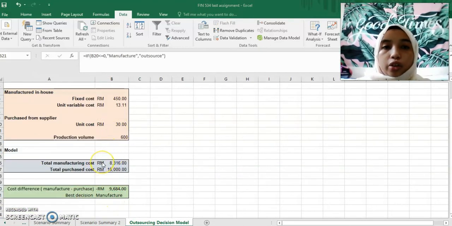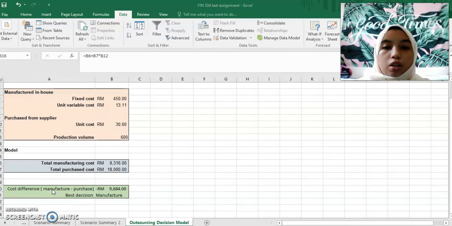Total manufacturing cost is RM 8,316, while the total purchase cost is 18,000, which is the price that I need to pay my supplier if I decide to outsource my products.